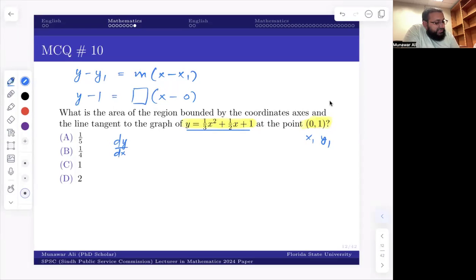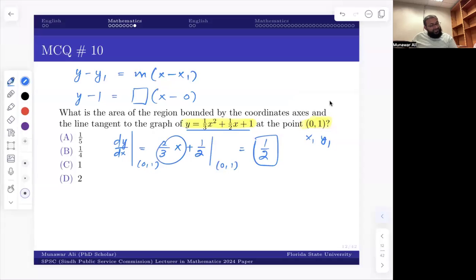And differentiation, you know the rules. It's 2/3 x plus 1/2. And obviously I have to evaluate this at the point (0, 1). It means the value of x is 0 and the value of y is 1. I don't have y here, so I put only x. If I put 0 here, I get 1/2. So this is the value of m, which is the slope.